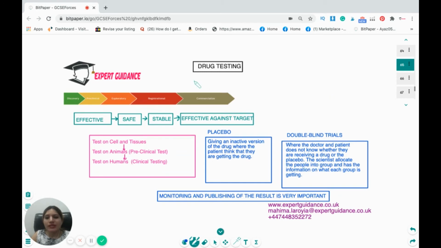Now, what are the phases of drug testing? Why do we need to test the drugs? First, we devise the drug and we test whether it is effective, safe, stable, and effective against the target. Okay. Now, how do we do the drug testing? We test them first on cells or tissues and computer models. If they pass that, then we test them on animals, which is called the preclinical test. And after the animals, we test them on humans, and that is known as clinical testing.